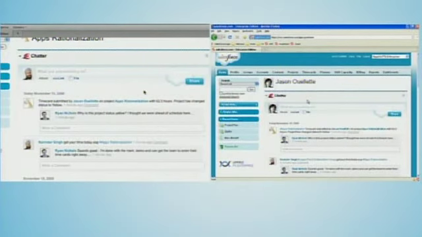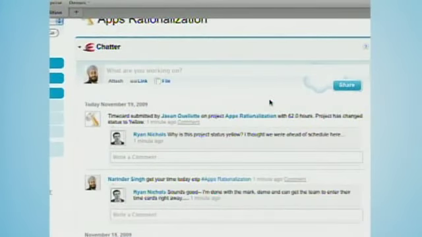The project changed the status to yellow. Something happened. And you see Ryan Nichols saying, why is it yellow? I thought we were ahead. Now, Jason, as the senior architect, knows the reason he worked 62 hours is that he got this week and next week's work done. So he's going to drill into the project plan.